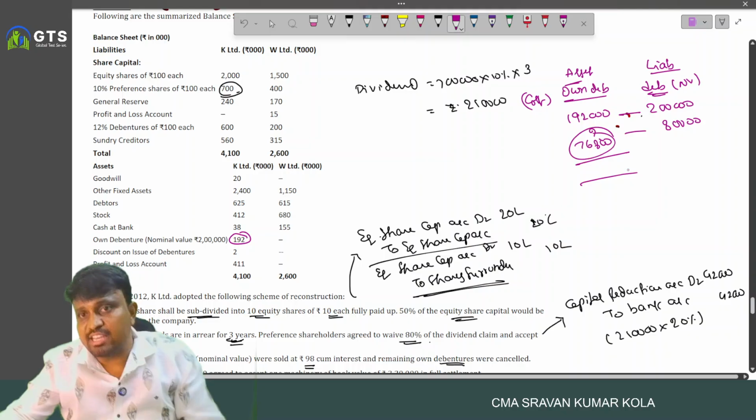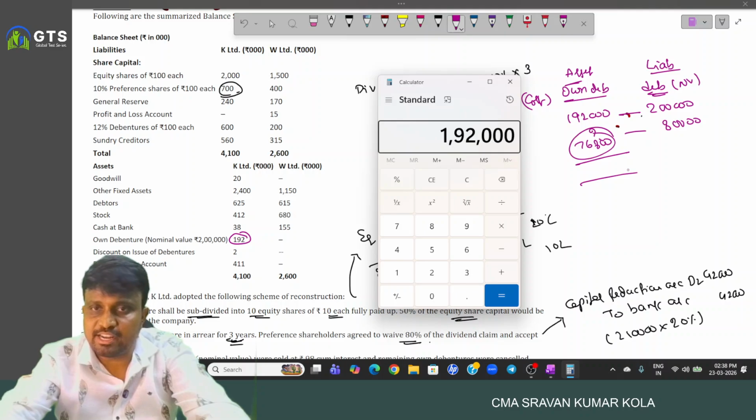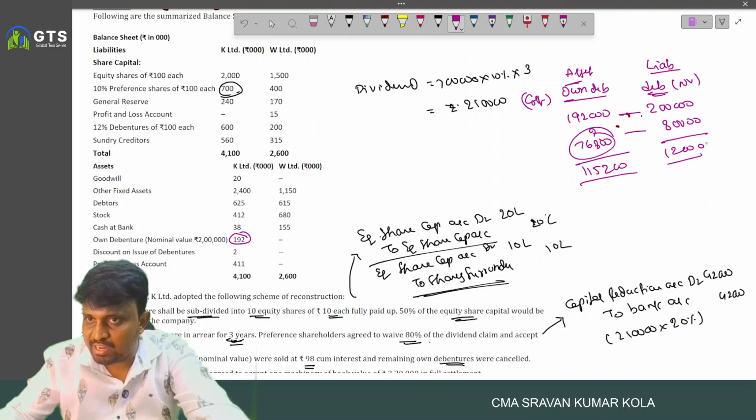And the remaining amount, so 1,92,000 minus 76,800, 1,15,200, and that is equal to 1,20,000. This part was cancelled. This part was sold.